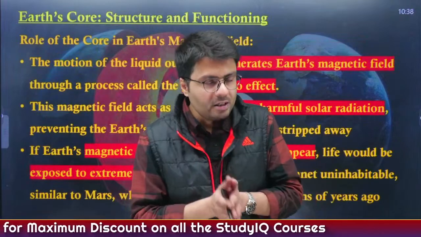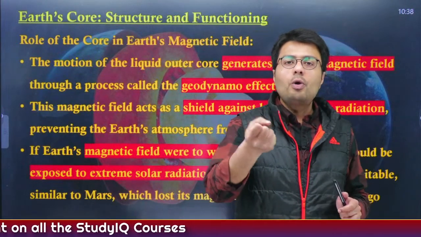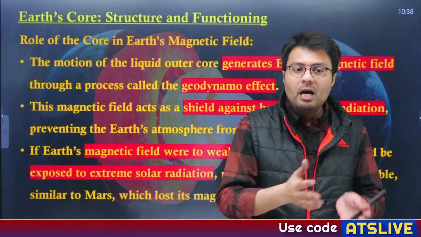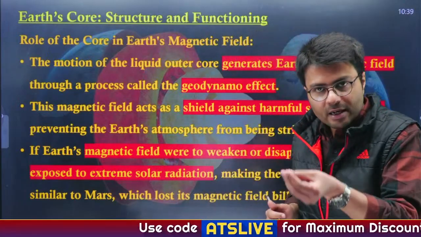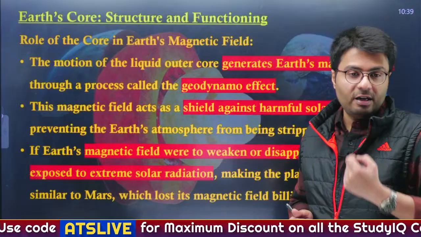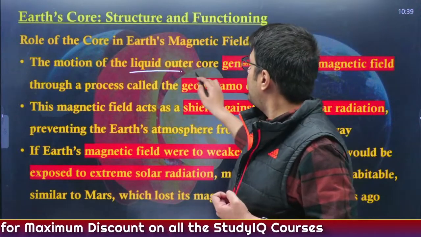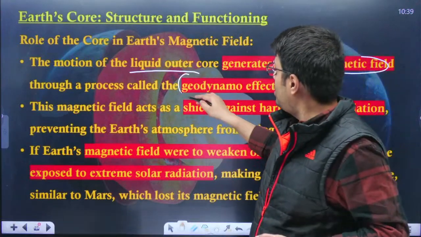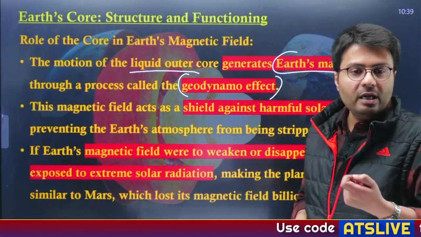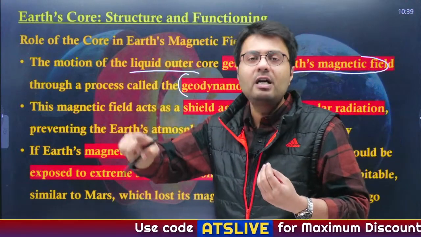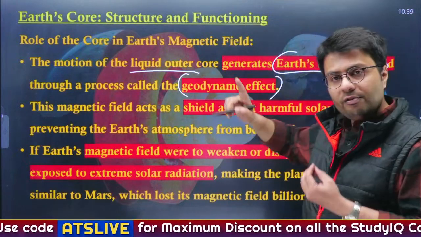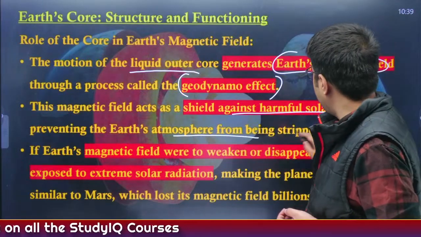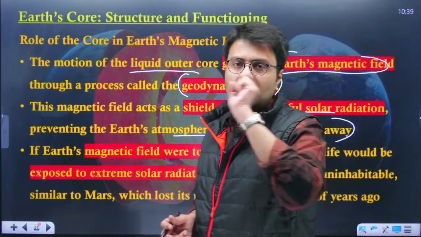It was originally estimated that the inner core was solid and unchanging, so the flow of the outer core might not be changing. However, this change in the core also determines how the Earth's magnetic field will change. For example, the motion of the liquid core generates Earth's magnetic field, a process known as the geodynamo effect. This effect also determines how the magnetic field around the Earth is constituted. This magnetic field shields the Earth from harmful solar radiation and prevents Earth's atmosphere from being stripped away by the outer solar atmosphere.